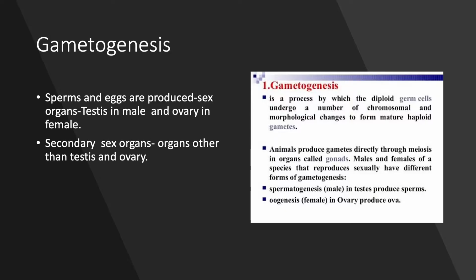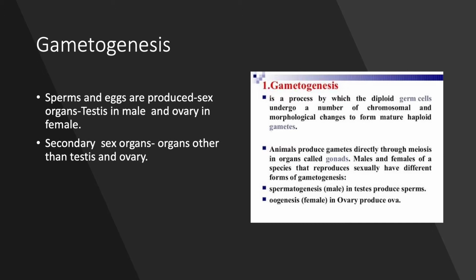Let us study sexual reproduction in the human being. In human beings, the first step in reproduction is gametogenesis. So what is gametogenesis? Gametogenesis is the process by which the diploid germ cells undergo a number of chromosomal and morphological changes to form a mature haploid gamete. So the gamete is the mature reproductive cell which is produced by the process of gametogenesis.